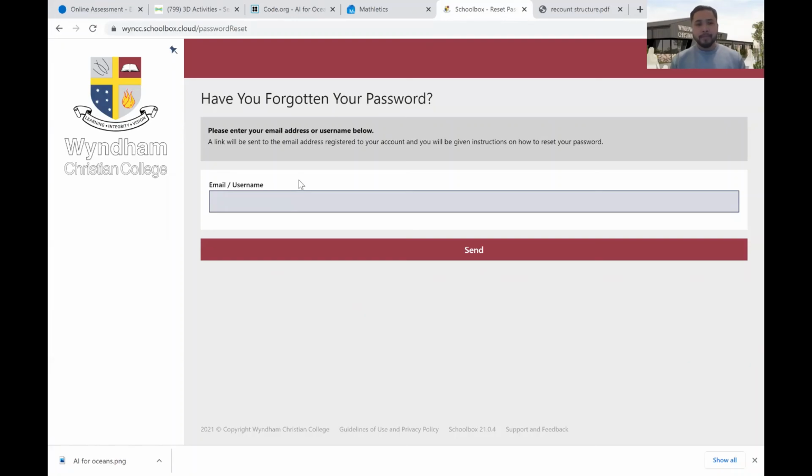After about a minute, you should check that email address, and it should give you a link where you can reset your password. And then you need to just choose your own password. I think it needs to have about 8 letters or something like that, and a number. And then once you've got your email and password, you should be able to log into Schoolbox.